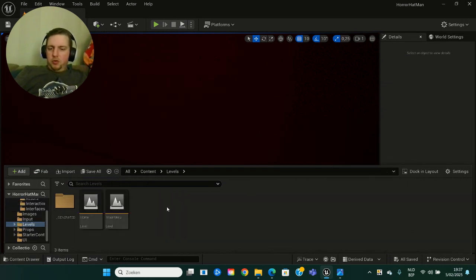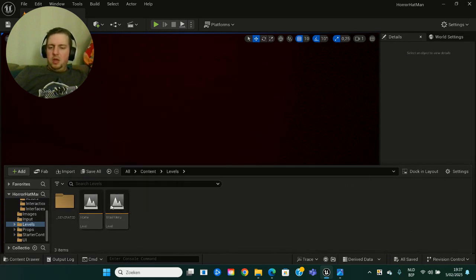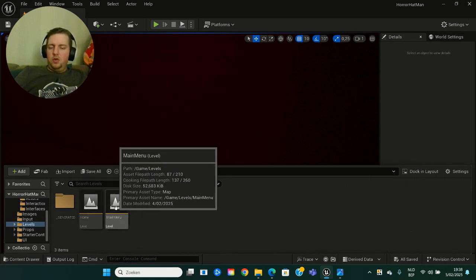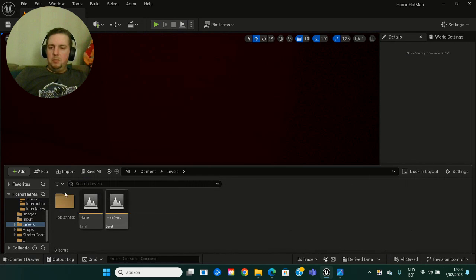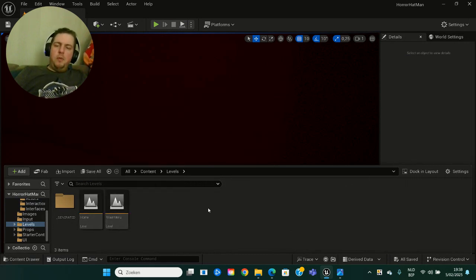Then we've put up two levels. Got the home level and the main menu level. The main menu, that's the one that we saw earlier, and the home level, that's the one with the battery in it for now. But there are going to be more levels once I get the home level started up, so I'm going to make a level of the character's home, with a bedroom and living room, kitchen, stuff like that first.